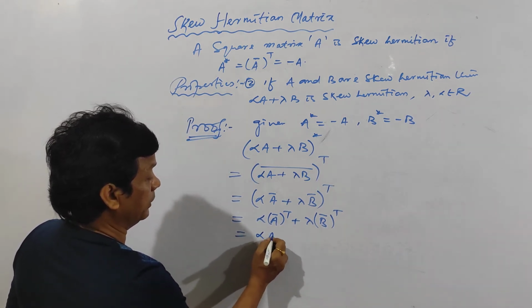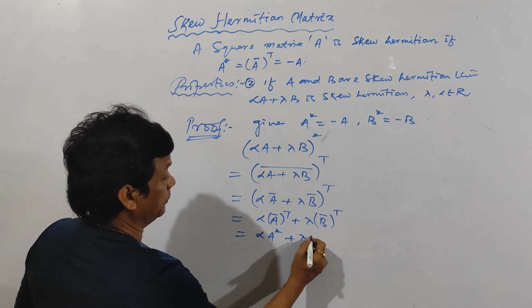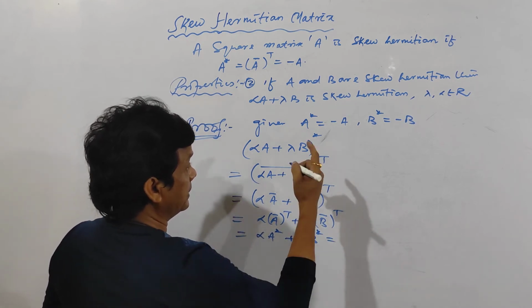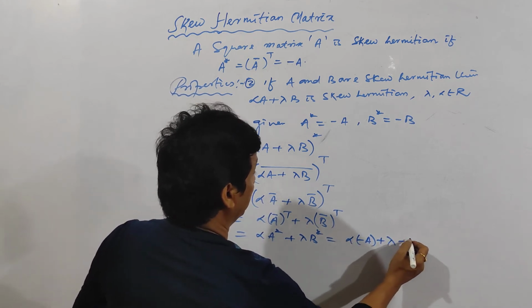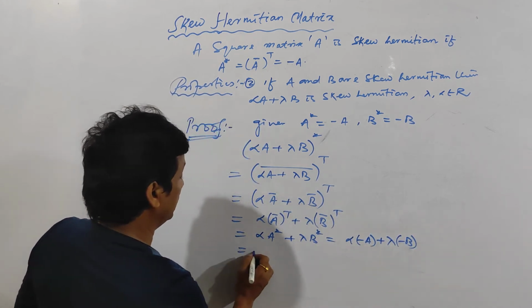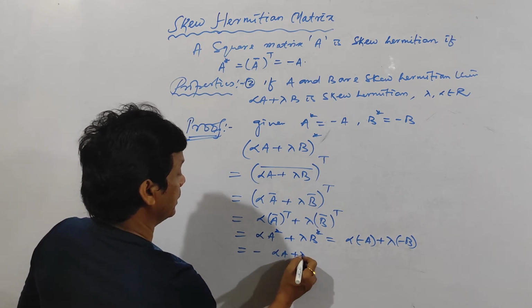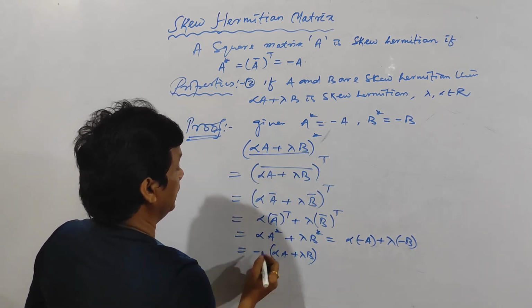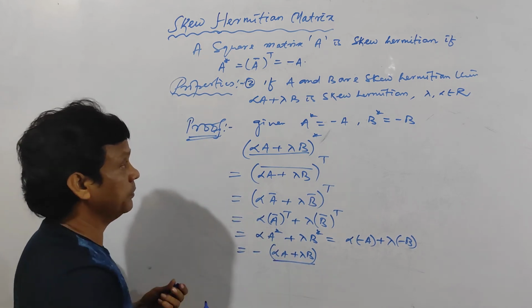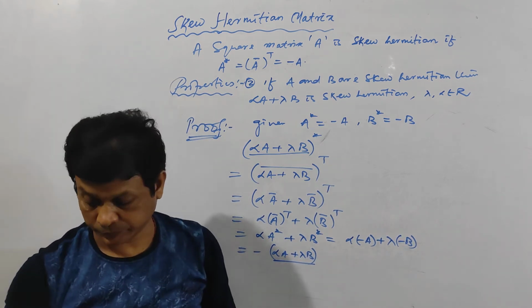So it will be alpha into A star plus lambda into B star, and A star is equal to minus A, so alpha into minus A plus lambda into minus B. So take minus common. This is (alpha A plus lambda B), put a bracket here. So (alpha A plus lambda B) star is equal to minus of this one. So alpha A plus lambda B is skew Hermitian.